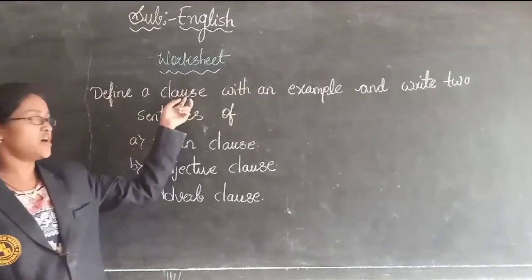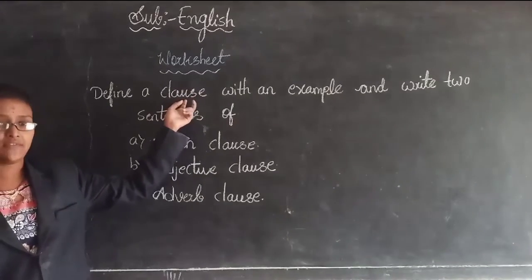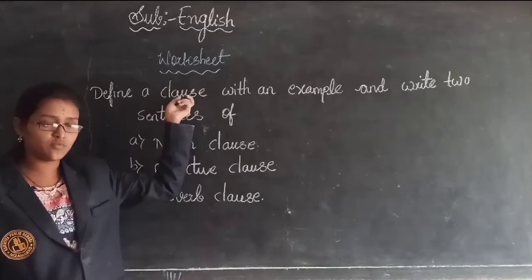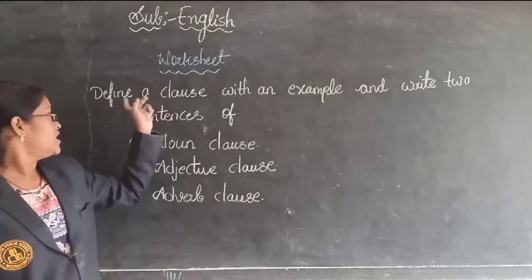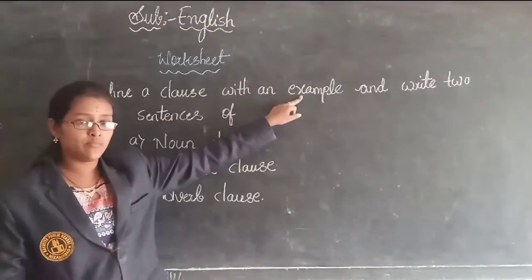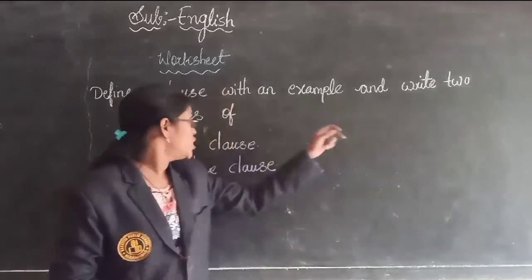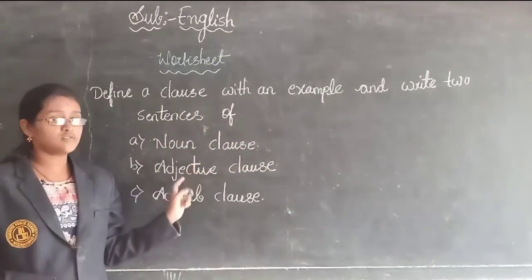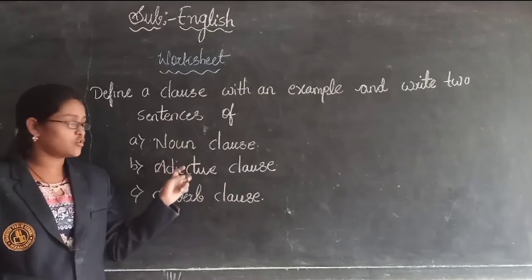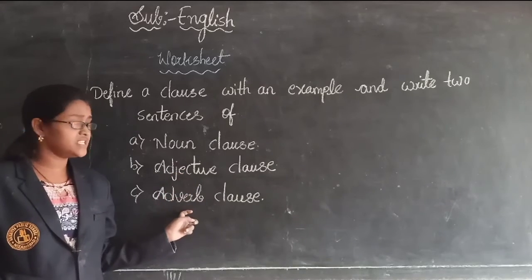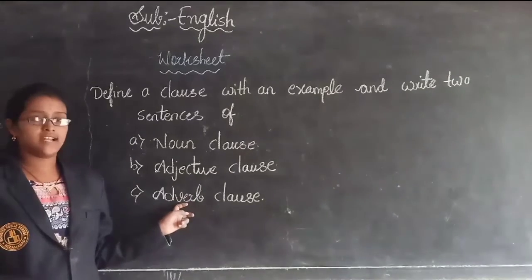Define means first we have to write the definition of clause. As I told, a clause is a group of words with a subject and verb combination and has a complete meaning by itself. Write a few points of clause with one example. After that, write two sentences each of noun clause, adjective clause and adverb clause.